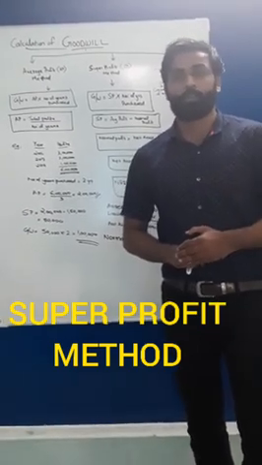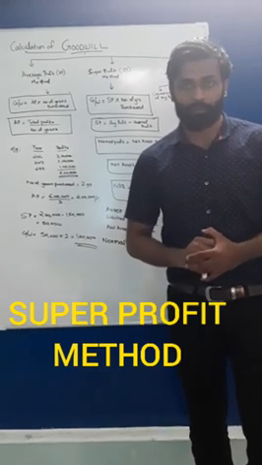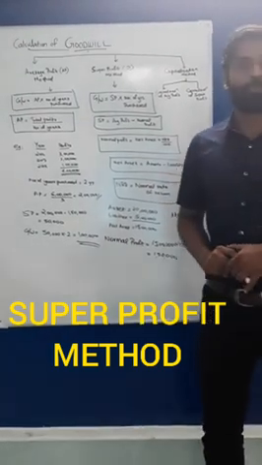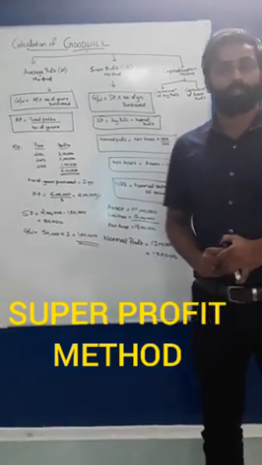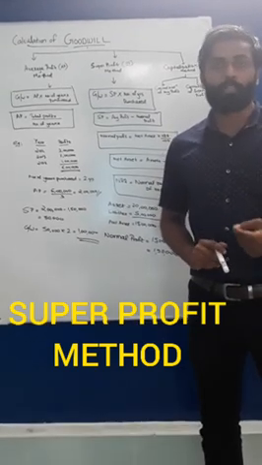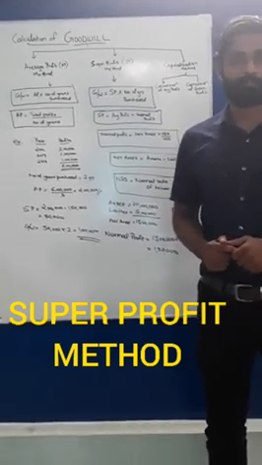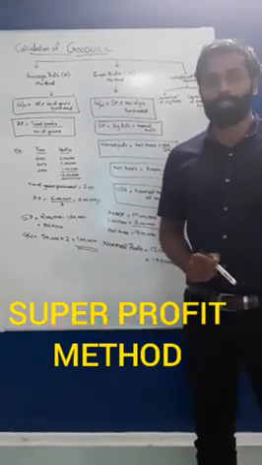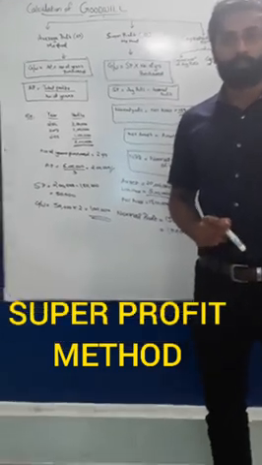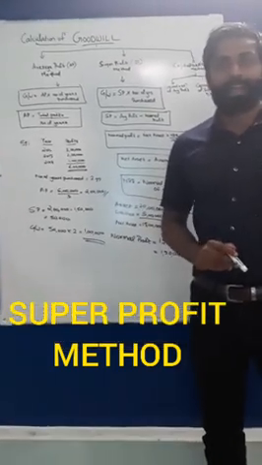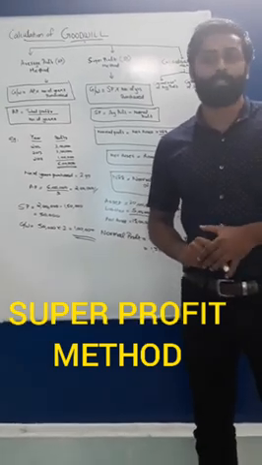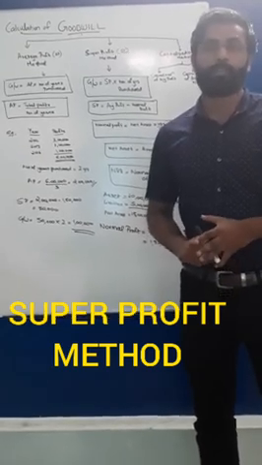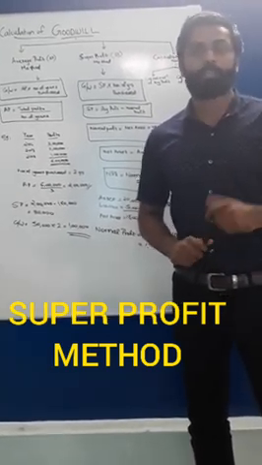Okay, so the formula for calculating goodwill under super profit is: goodwill is equal to super profit into number of years purchased. Now you have to find super profit. I already explained, super profit means your profit is more than the normal profit earned by your competitors.